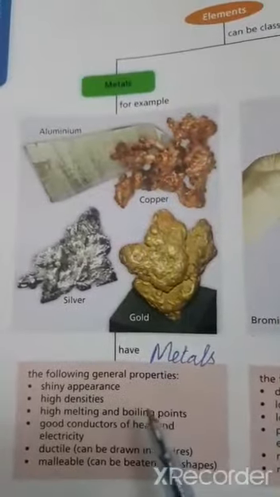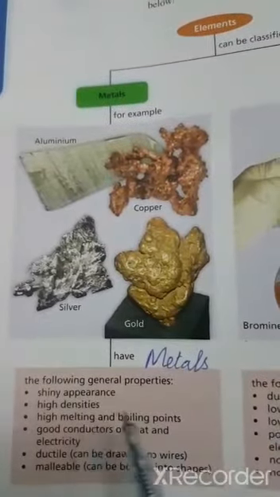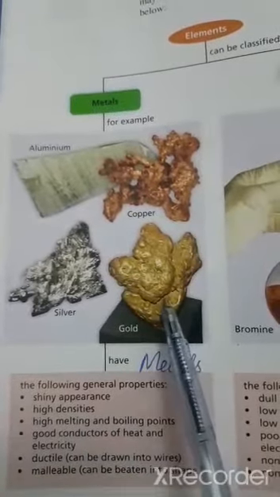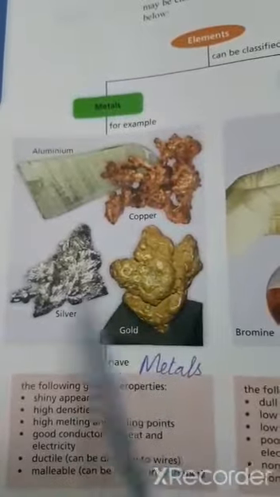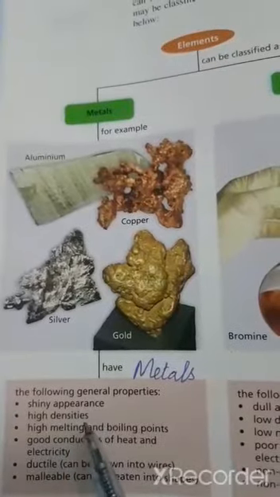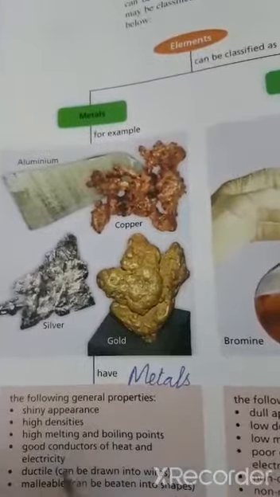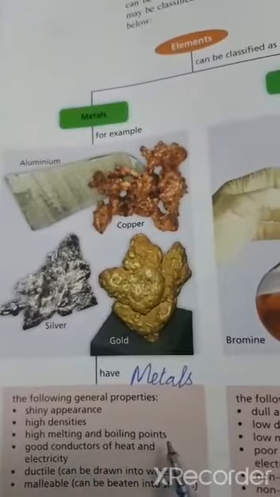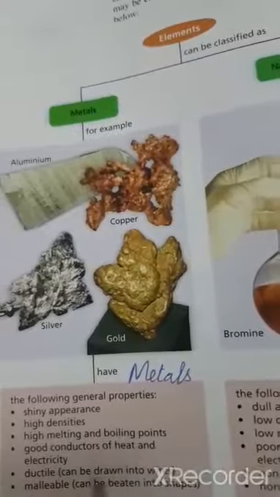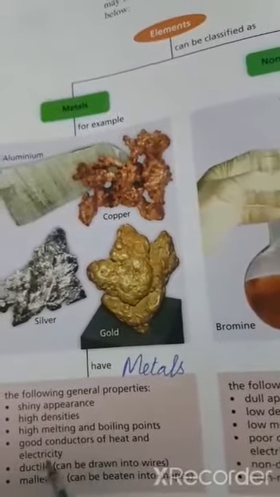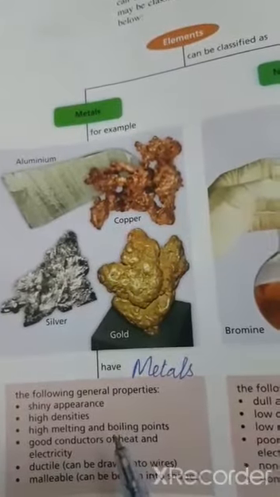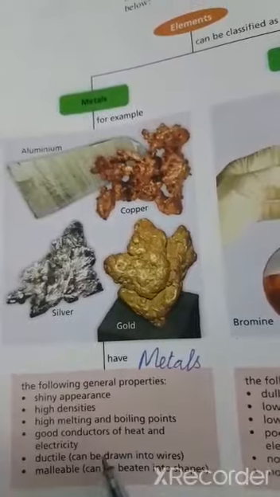Here they have given us some characteristics, some properties of the metals. Shiny appearance. You can see gold, silver, copper, all these metals are very shiny. And high density means they have some weight, heavy. High melting and boiling point, they melt at very high temperature and take very high temperature to boil. Good conductor of heat and electricity, when we pass electricity they are very good conductors, the current can easily pass through them.